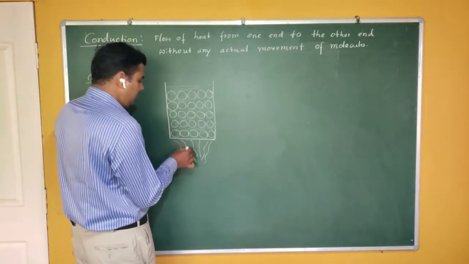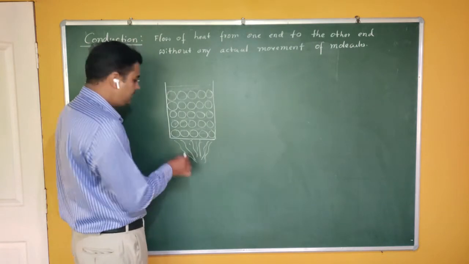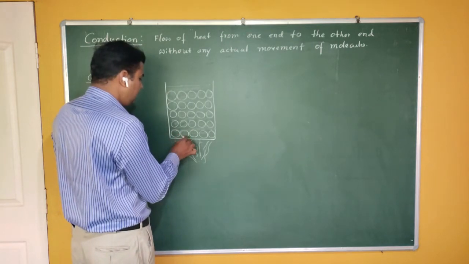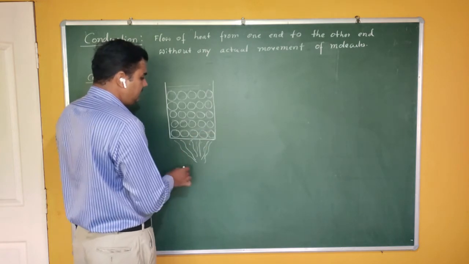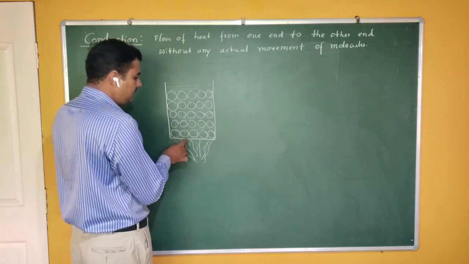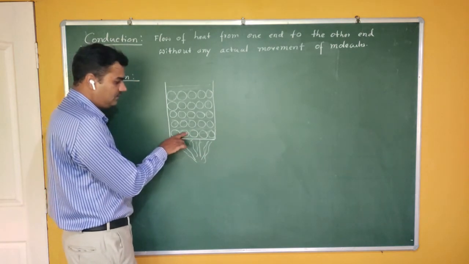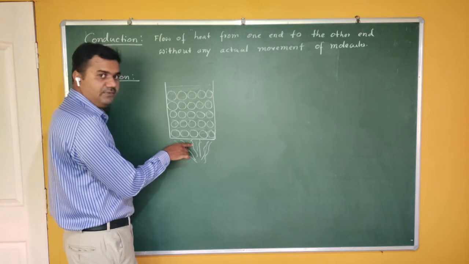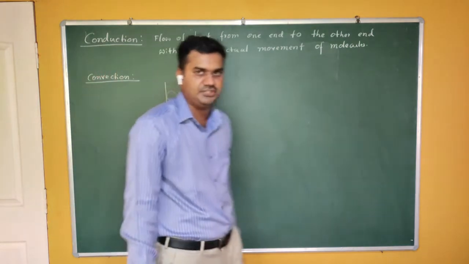Now when you apply heat energy to the bottom of the container, the molecules present at the bottom first absorb this heat energy, because they are close to the flame.